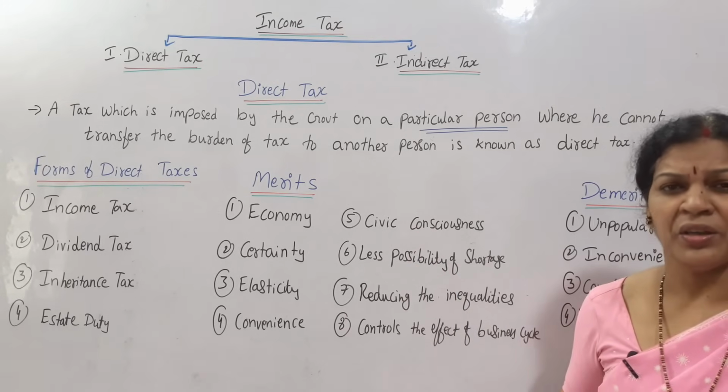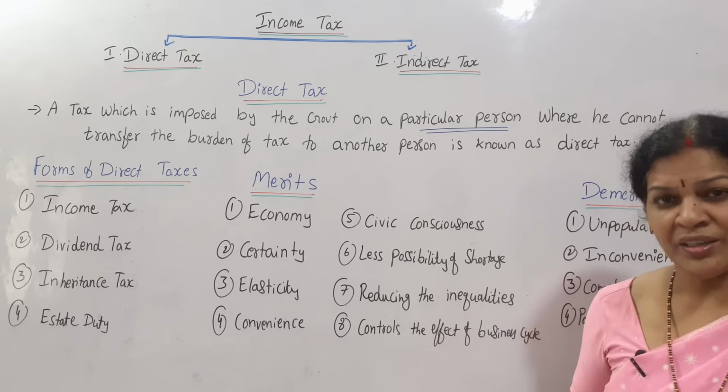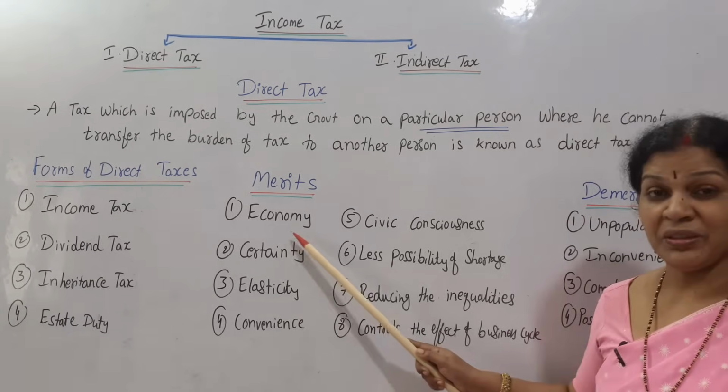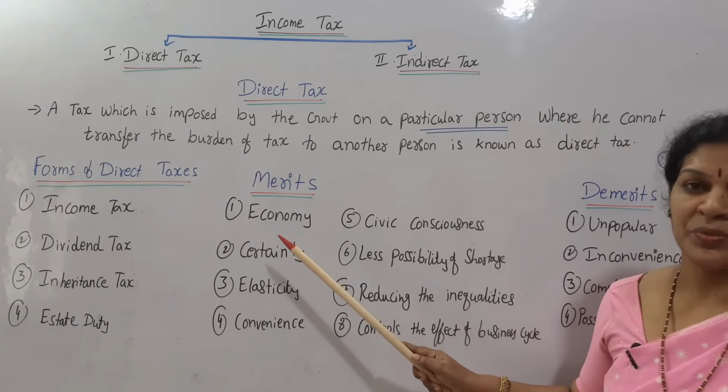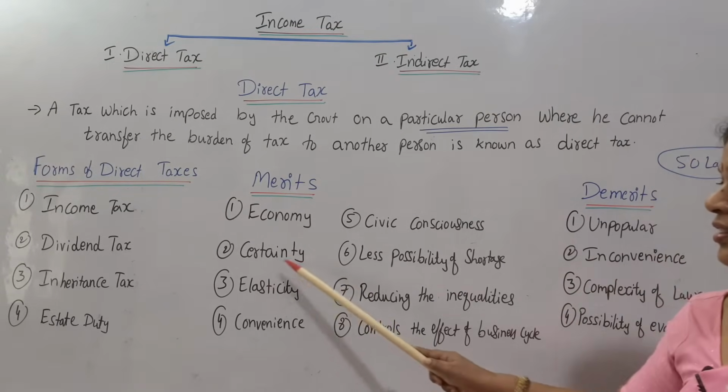Government is running with the funds. How do they get the funds? Funds with the tax only. So that is why direct tax is a kind of economy. It is a backbone of every country's finance, I can say. And second thing is the certainty.